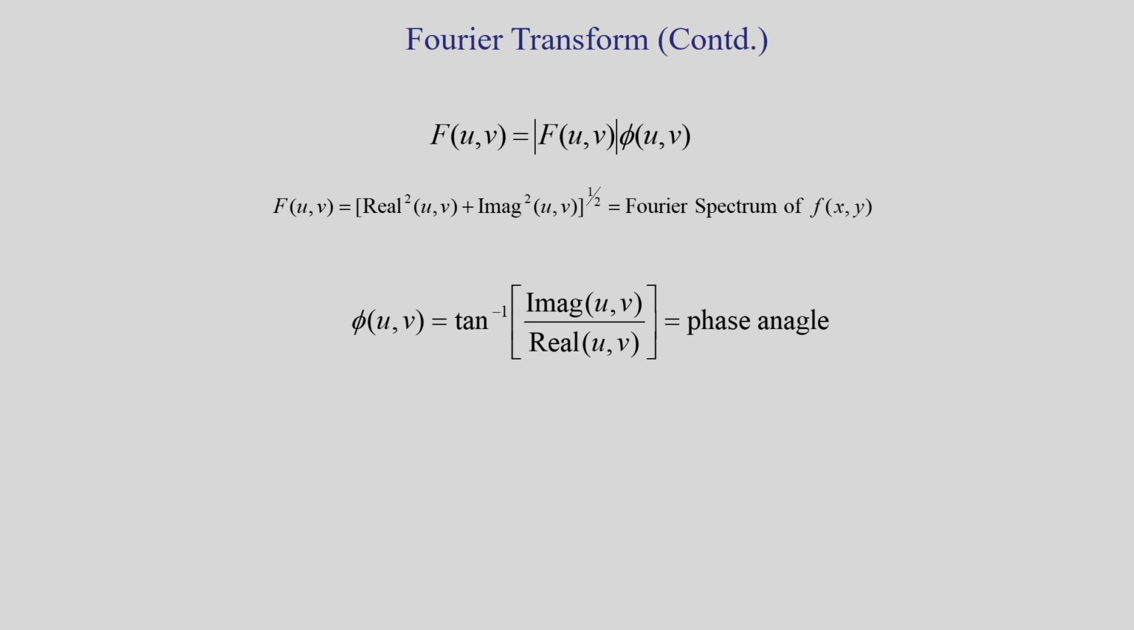And already I have mentioned that this Fourier transform can be represented in the polar form. So, I have the magnitude part and the phase angle part. The phase angle I can determine like this. So, I have two components, one is the real part, another one is the imaginary part of the Fourier spectrum.